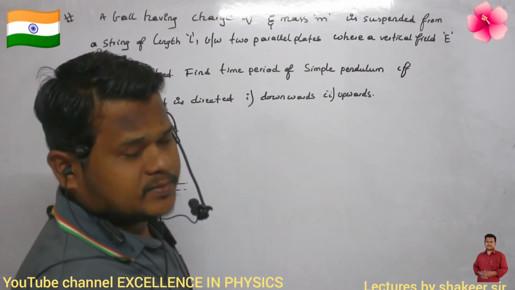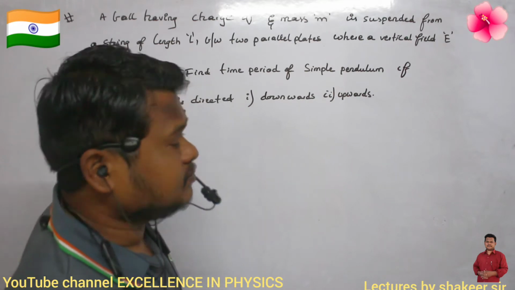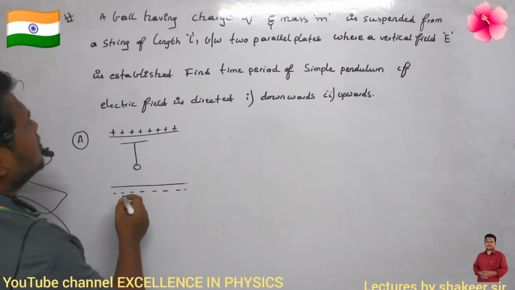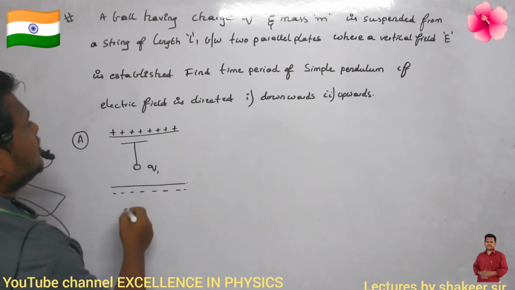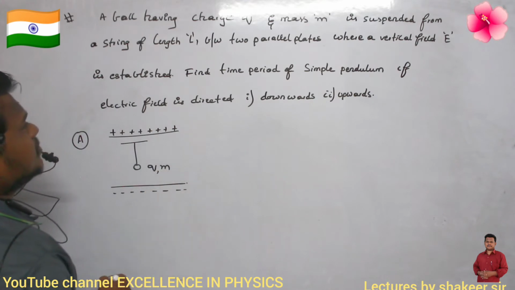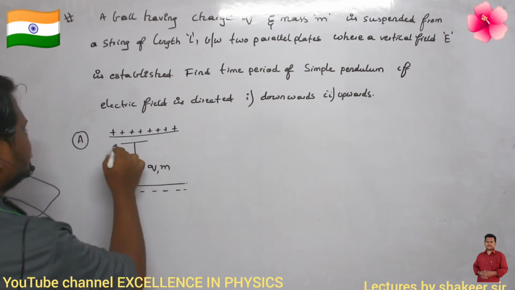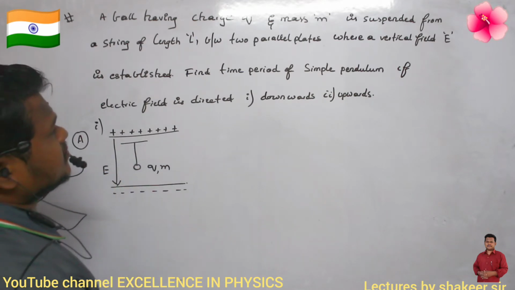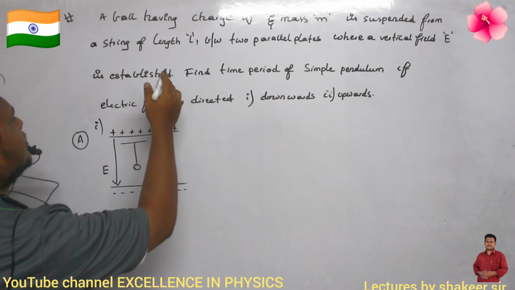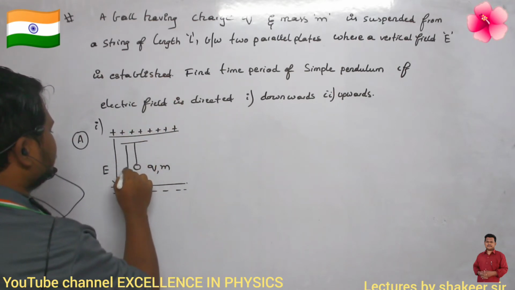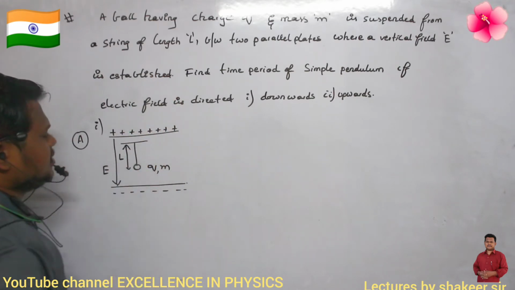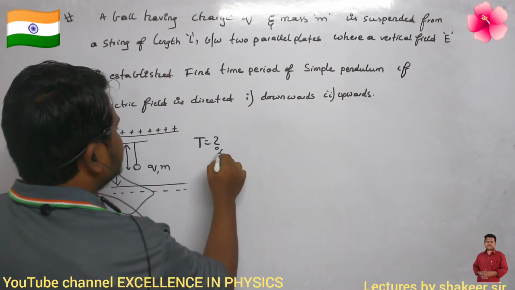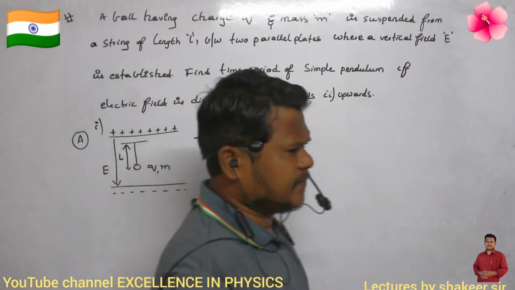Come on, see how you can do this calculation. What is the charge possessed by this ball? The charge possessed is Q, and the mass of this ball is M. The direction of the electric field in the initial condition is downwards. Then what is given? The length of this string, the pendulum length, is L. We are supposed to find the time period of oscillation of this simple pendulum.